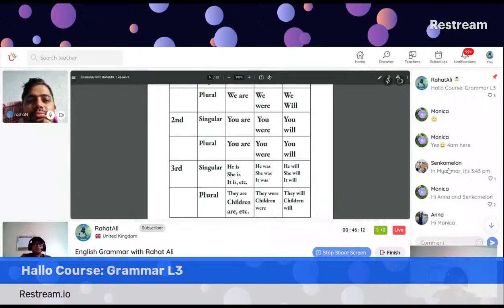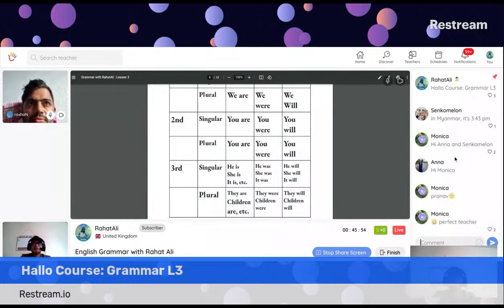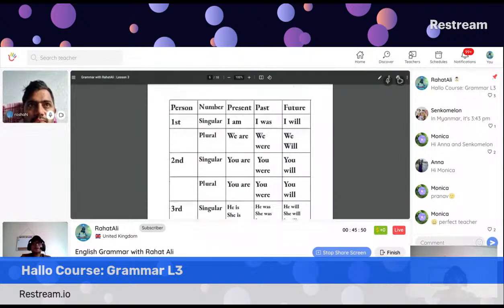Roshan, as we have started describing third person, if you remember, singular in the present form, he is, she is, like Roshan is, Rahat is. Every name in this world is a third person. And after that, in the present form, we use is, and in the past form, we use was, in the future, we use will.